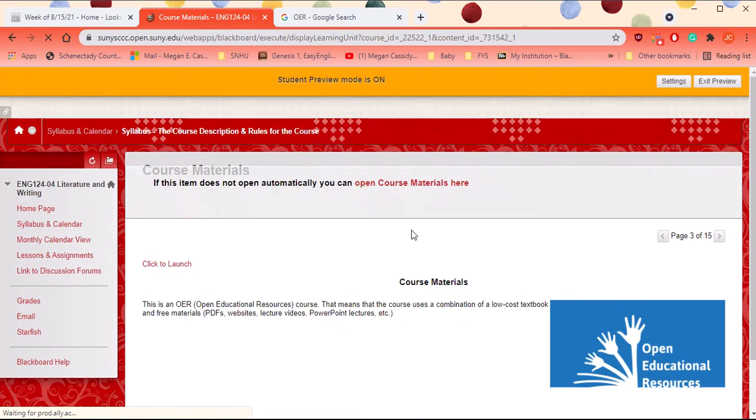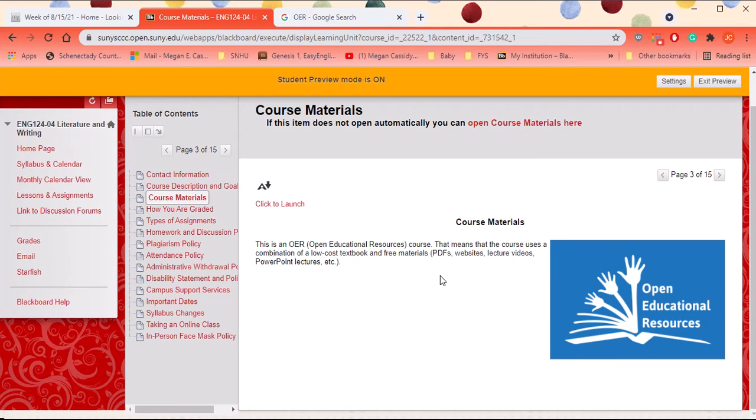The course materials. This is an OER course. That stands for Open Educational Resources. That means that you do not have a textbook or a book to buy. Instead, each week in the Lessons and Assignments tab that I'll be showing you in a moment, you'll have readings that you can download and read on your computer or on your phone. I'll also be giving you printout copies in class as well. So you have them in a couple of forms. If you lose them, they'll always be there.